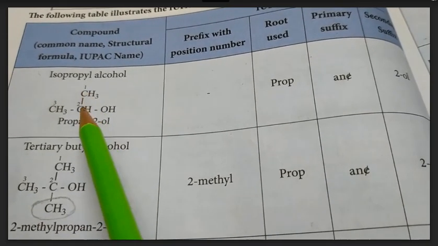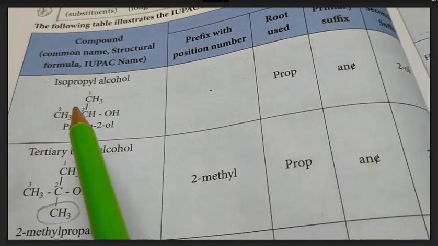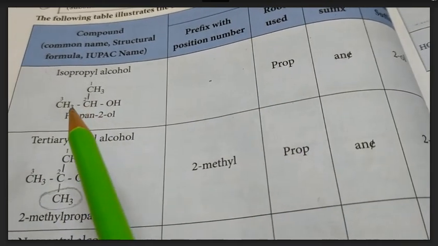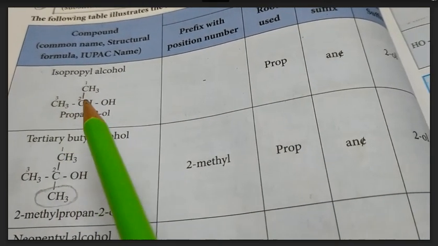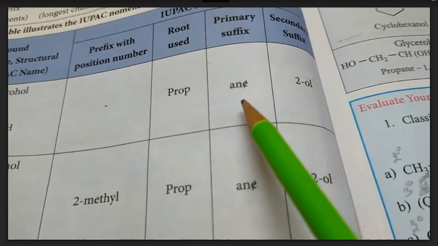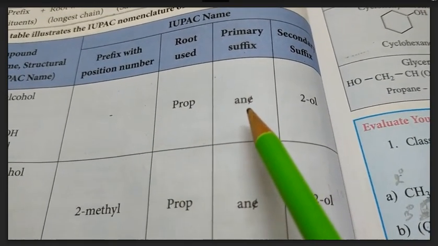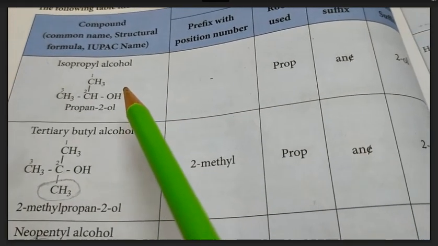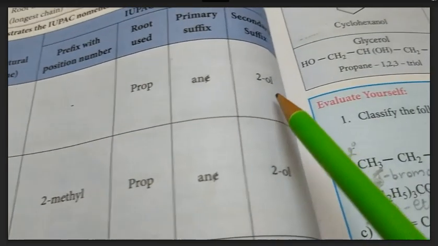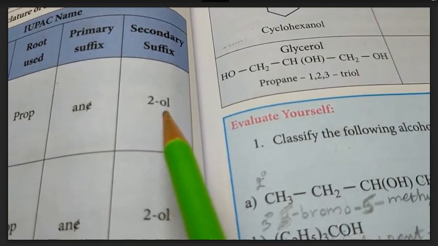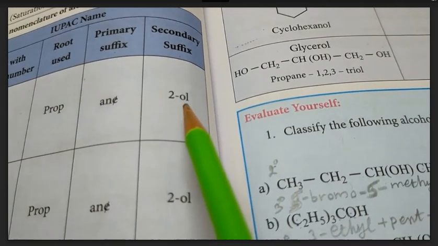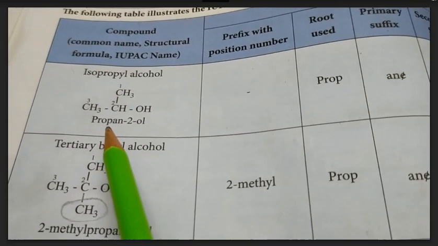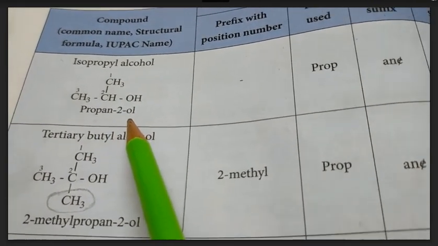So the carbon chain having 3 carbons together, root word let it be prop, and the compound contains only single bonds between carbon and carbon. So primary suffix ANE, and then it contains the OH group as a functional group. So secondary suffix OL with the position 2. So the compound name is propan-2-ol.